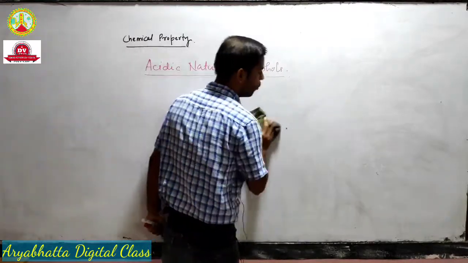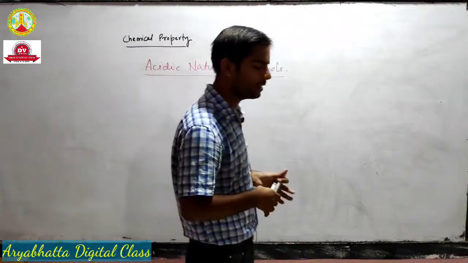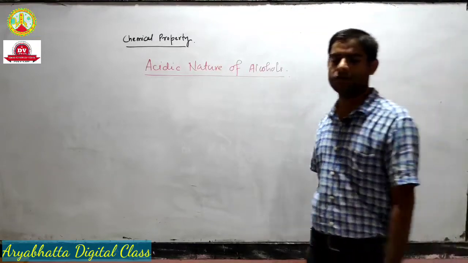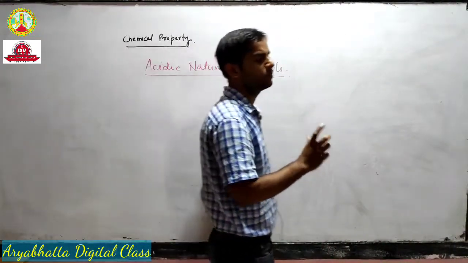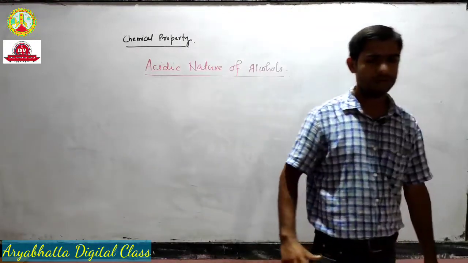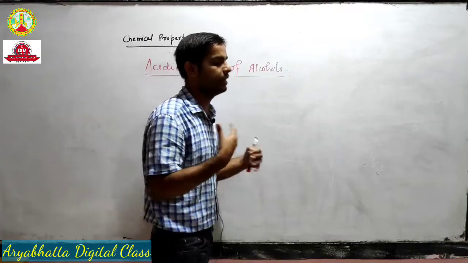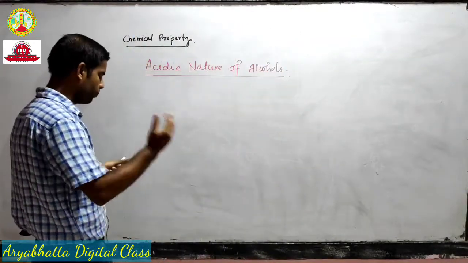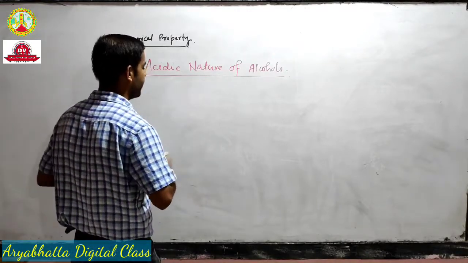Actually alcohols are not that strong acids, they behave as acids, but they are not as strong as the organic acids. So we will compare how strong alcohol is as an acid. Before that, we will take a few different types of alcohol and compare their acidity.